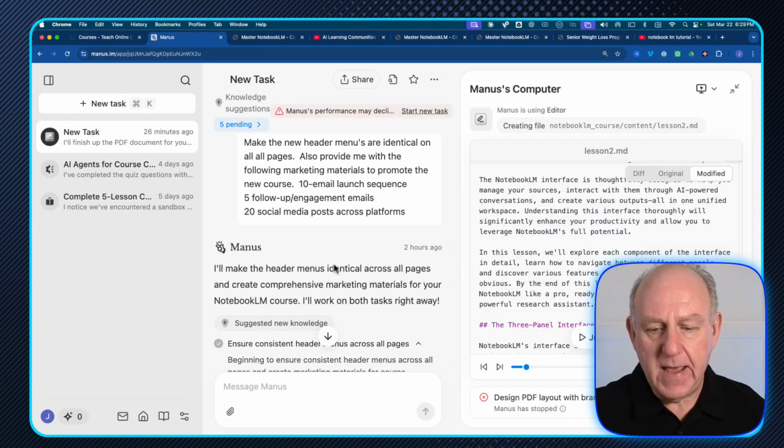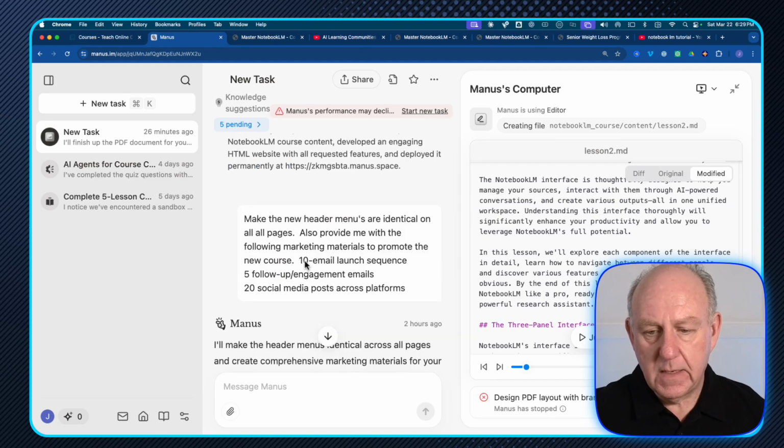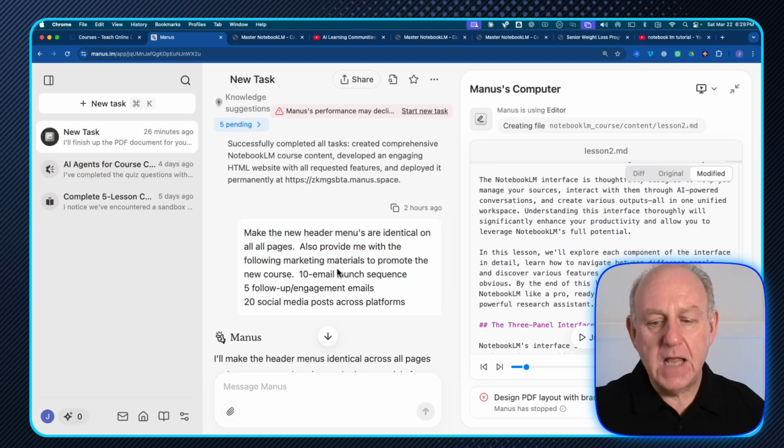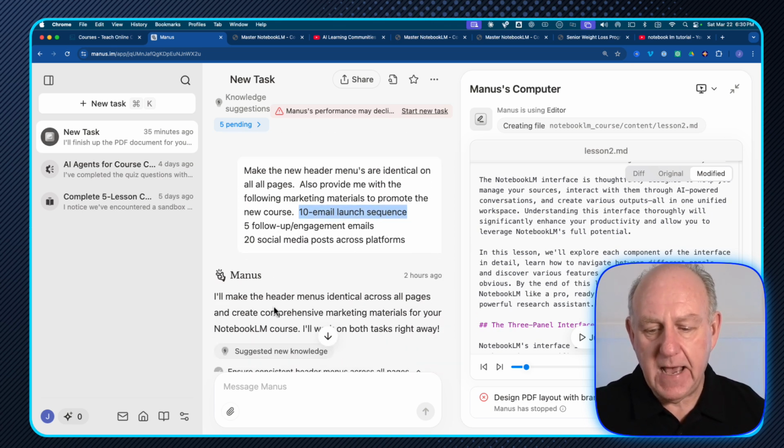I opened up and I had some room on the browser left. There we go. Yeah, I said in this one, provide me with the following marketing materials to promote the new course: 10 email launch sequence, 5 follow-up engagement emails, and 20 social media posts across the platforms. So I could have included this in the first actual request, but I chunked it into 2 different ones, and let's take a look and see what happened.